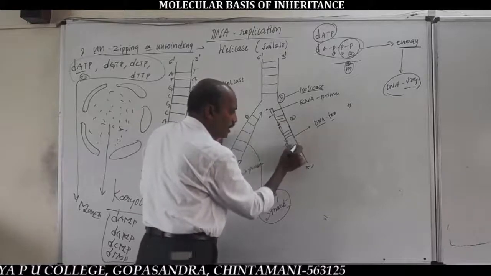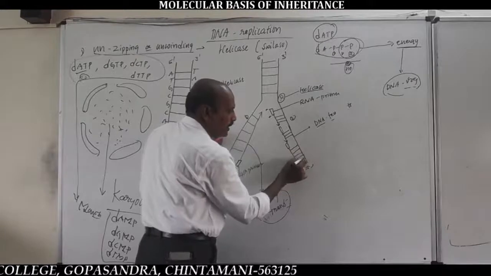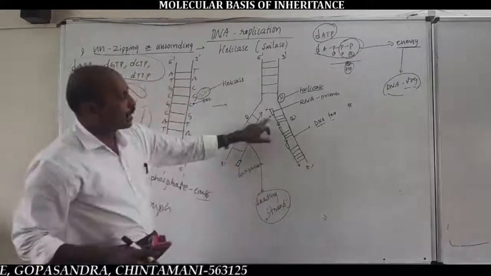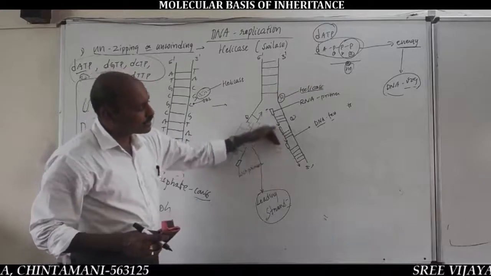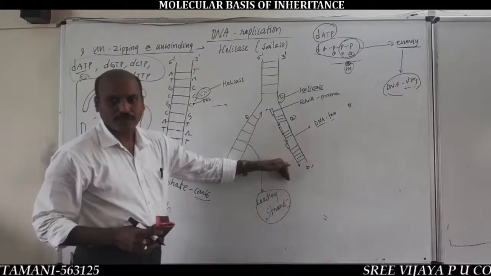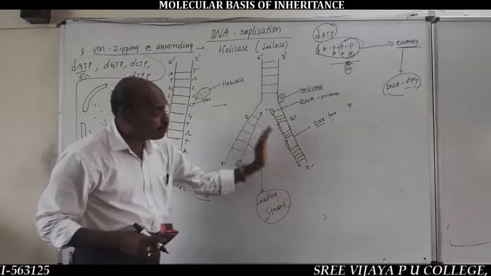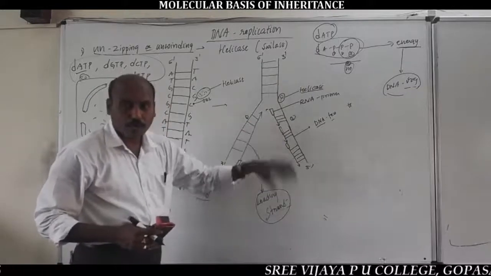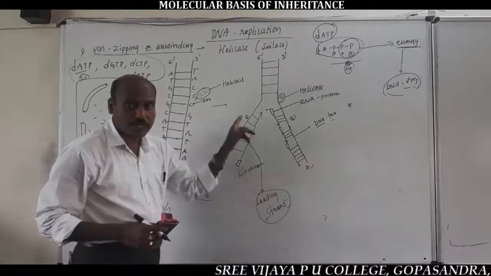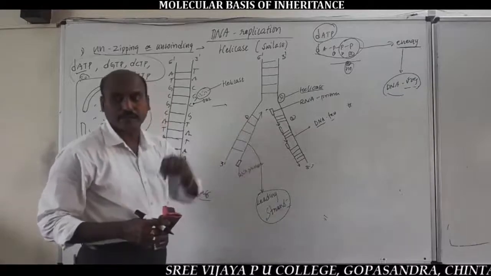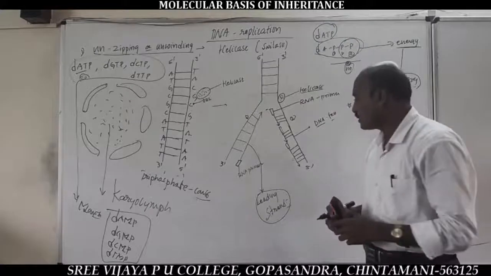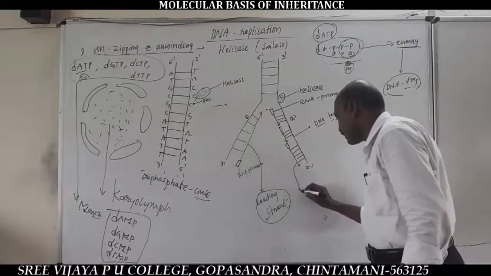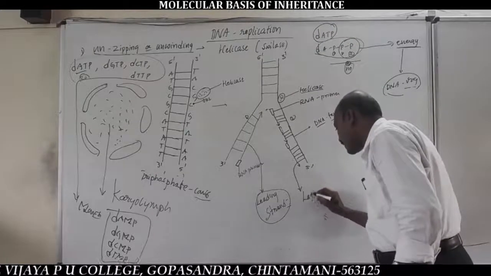See, in another old DNA template strand, the addition of DNA nucleotides is discontinuous. Very important. Towards outside, never towards the inner side of the replication fork. This discontinuous strand is called the lagging strand.